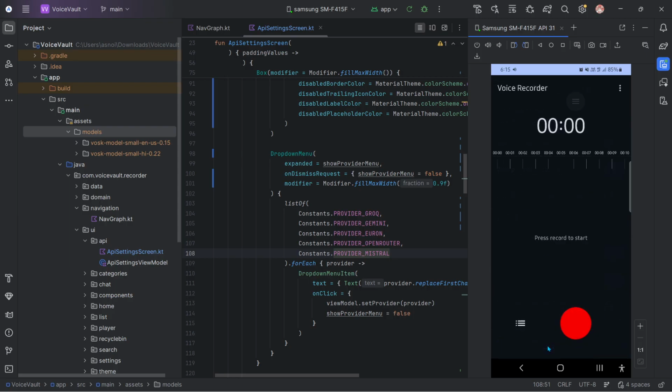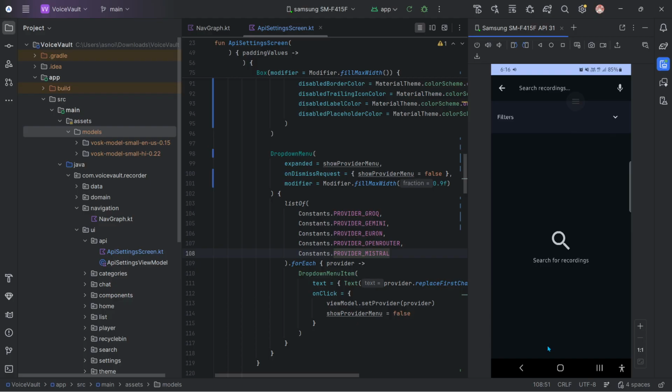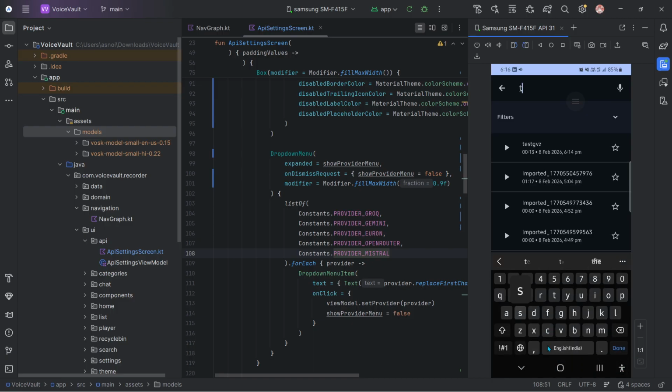Let me just go to here, and as you can see, I have recorded this now. And if you want to mark it favorite, it will be in the favorite folder. As you can see, if you go in that folder, it will be there. And if you mark it, you can unmark it. We have a search button also, and we have a filter also. If you want to filter it, you can filter it, you can search it, and it will appear here.